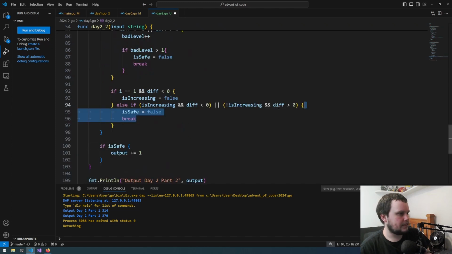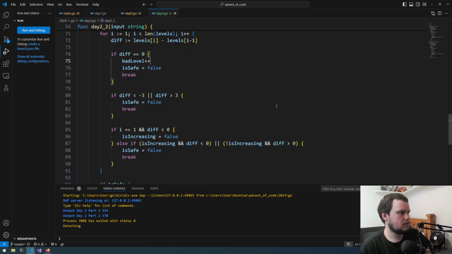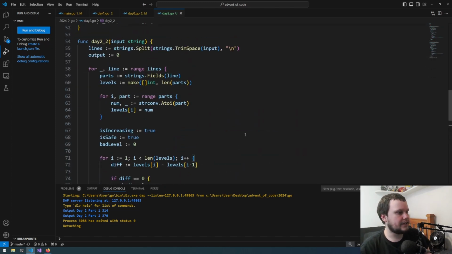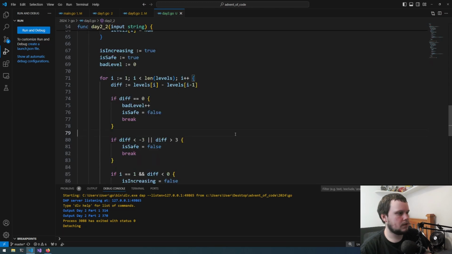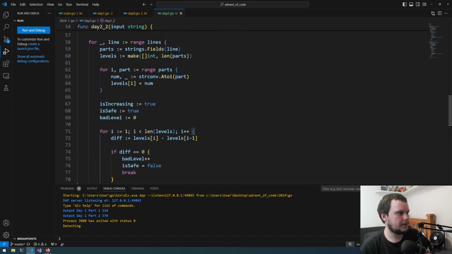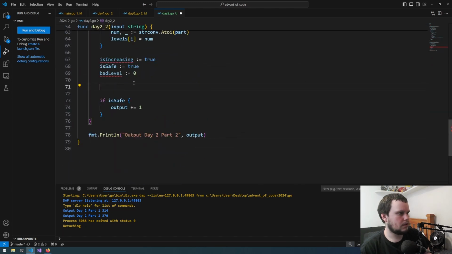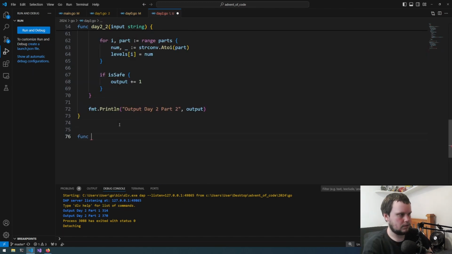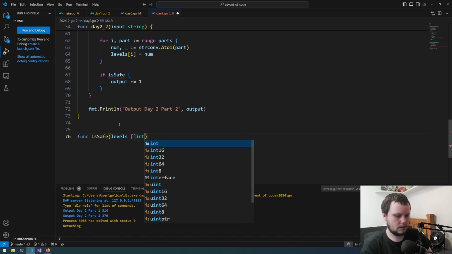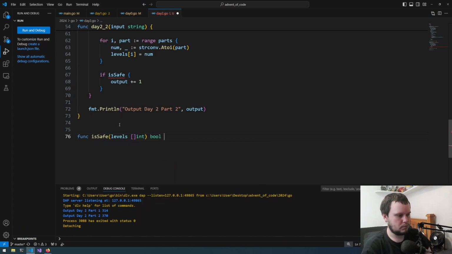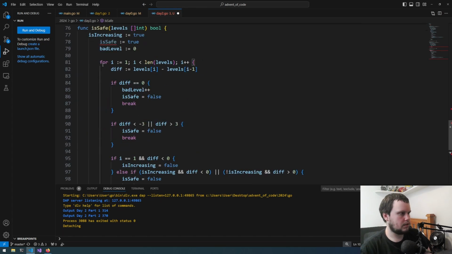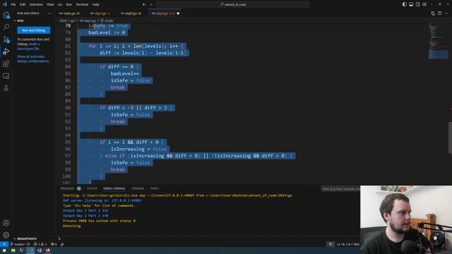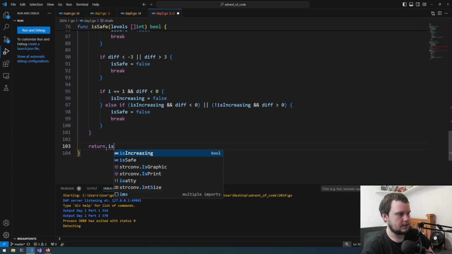So I'm first going to just undo those changes I added in. So I've now got the original one. Yeah, okay, I need to change this so it's a function, because it's getting a bit too complicated now. So we'll cut all this out and create a function here. Call it isSafe. This will take in levels, which is a slice of ints, and this will return a bool, and then I need to reformat this, and at the very bottom return isSafe.